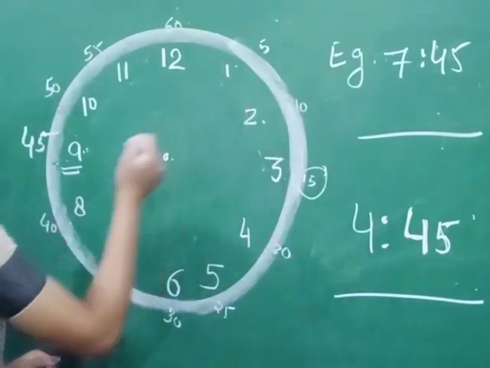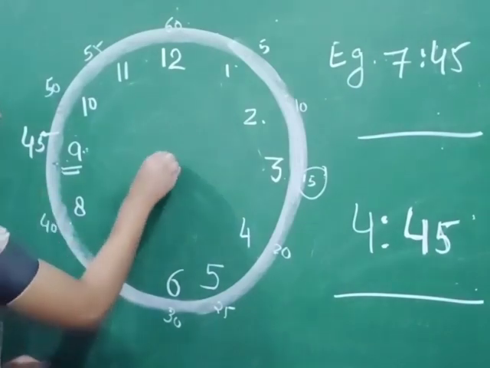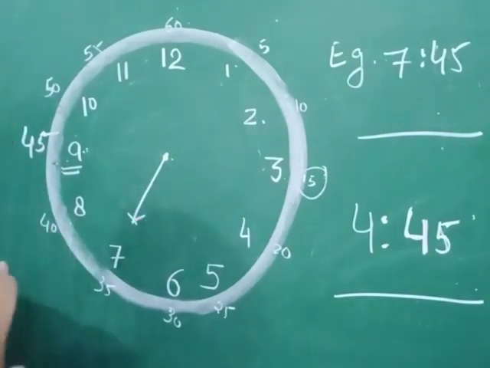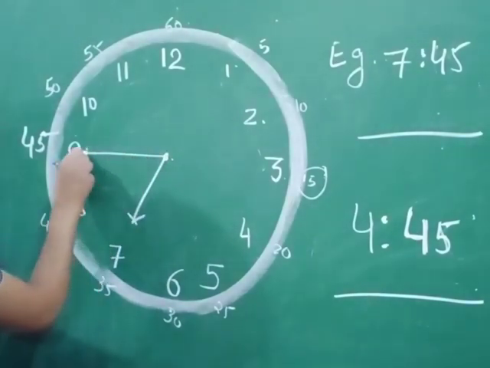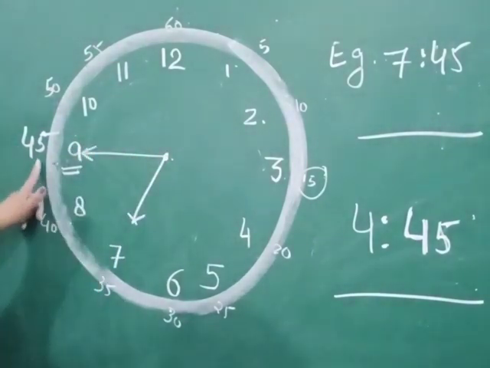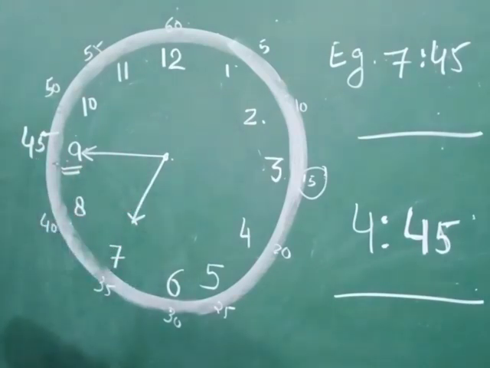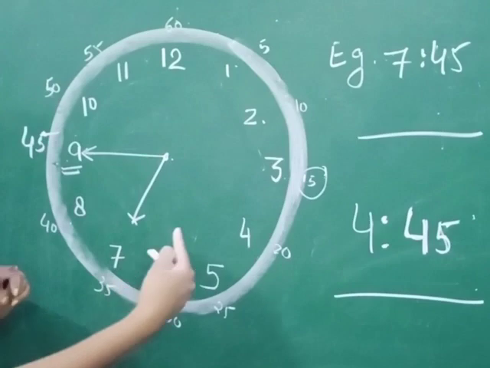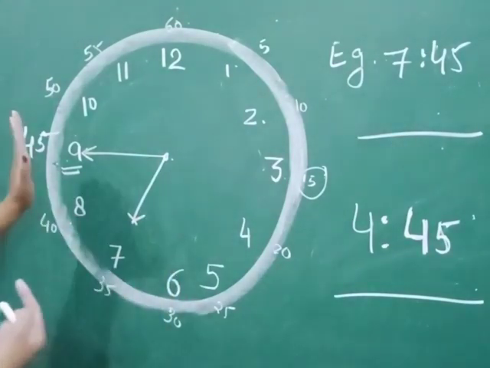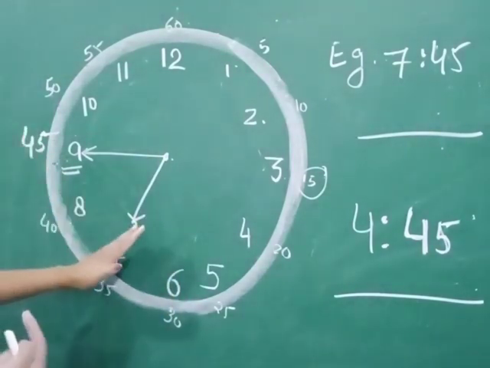First, our example is 7:45. So first you have to draw the short hand, the hour hand, and then you have to draw the long hand, that is the minute hand, and that will be at 9, 45 minutes. It is 7:45. When you have to write it in quarter to, you will write quarter to 8.